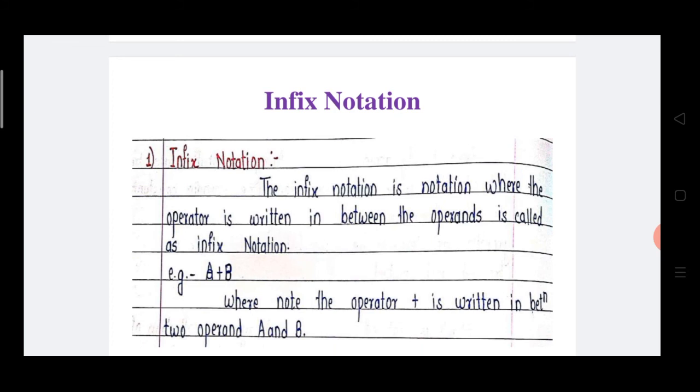The infix notation is a notation where the operator, which operator? Plus is an operator, written in between the operands. Which operands? a and b. Means plus is placed in between a and b. This expression is called infix notation, where note the operator plus is written in between two operands a and b.